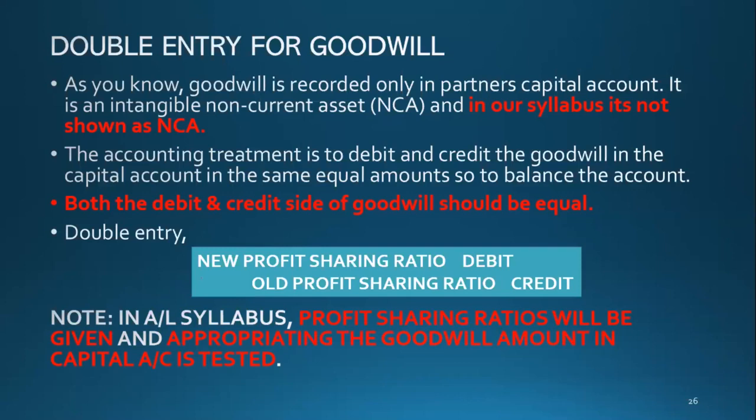The double entry says the goodwill amount will be given for you in the exam. Okay, they will give you. So from the goodwill, you need to calculate the goodwill based on the new profit sharing ratio and debit in the capital account. And then you need to use the old profit sharing ratio to credit. New profit sharing ratio debit, old profit sharing ratio credit.